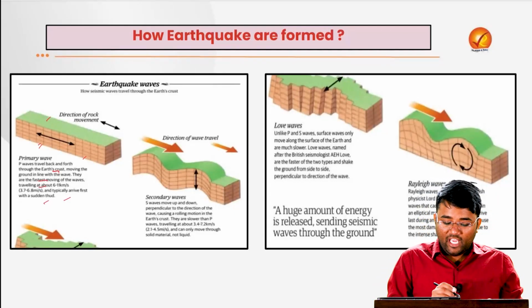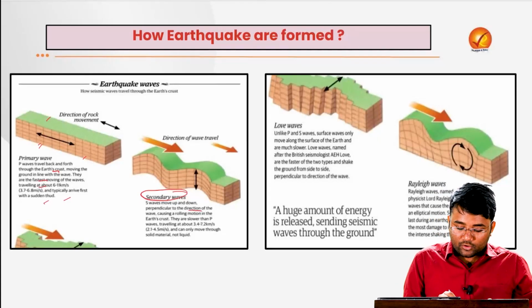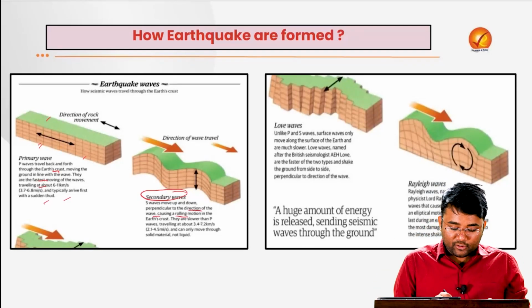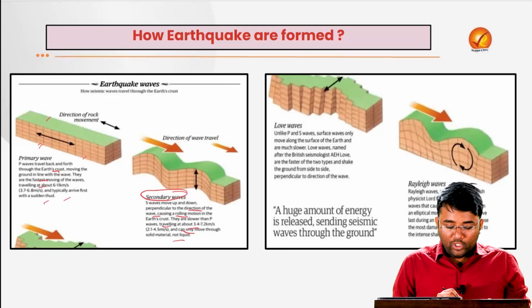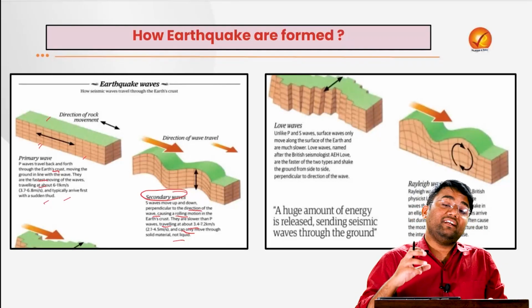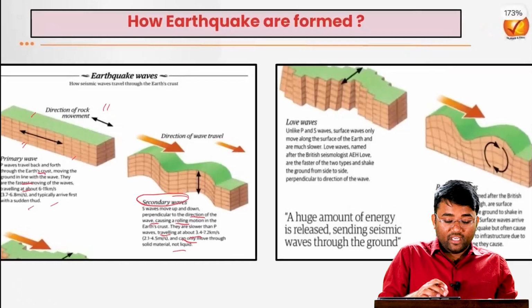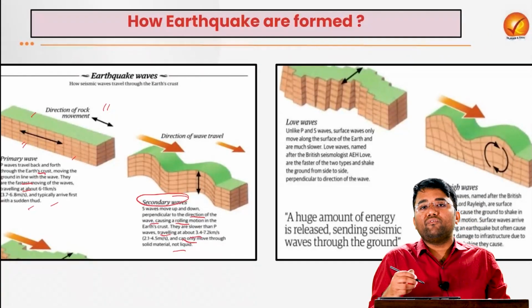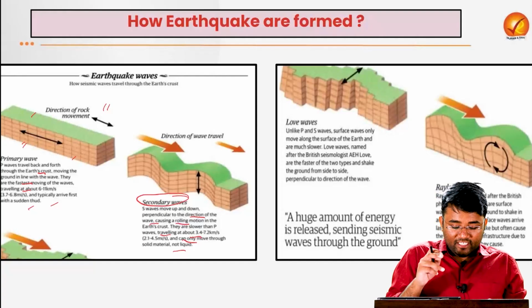Then we have the secondary waves which move up and down, perpendicular to the direction of the wave, which causes a rolling motion in the earth's crust, and they are slower than the P waves, traveling at about 3.4 to 7.2 km per second, and can only move through solid material, not liquid, and that is the reason they come with a lag from the P waves. And you can see the propagation or the movement of this particular S wave is perpendicular to the direction of the waves.